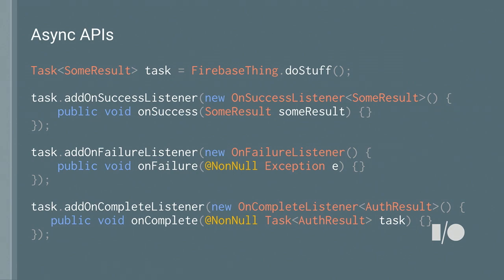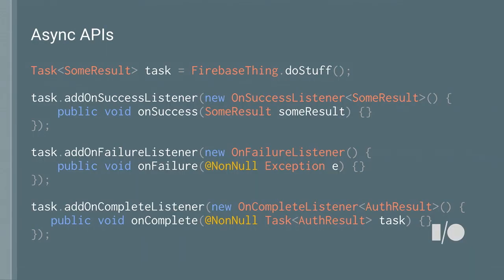This is a representation of background work. On that task, you can register listeners. So you can have a success listener, and then there's a callback in there that will receive the result type when it's been generated. You can register a failure listener, which then receives an exception of whatever happened that caused the task to fail. So that right there is all you actually need to handle these things correctly.